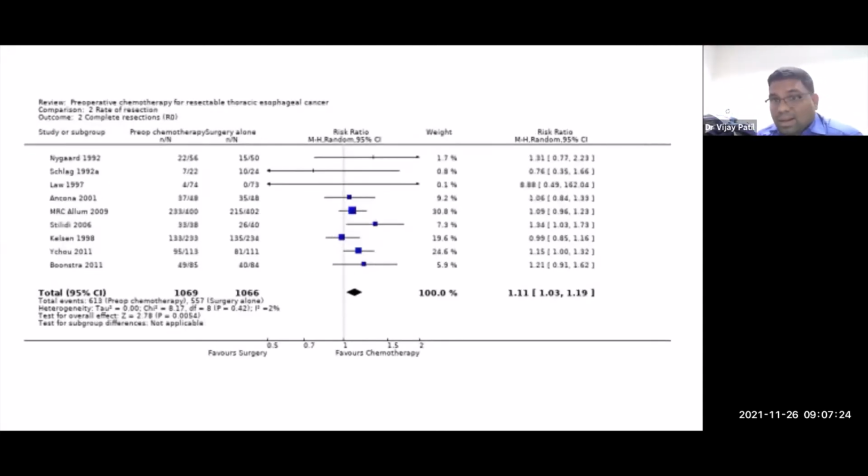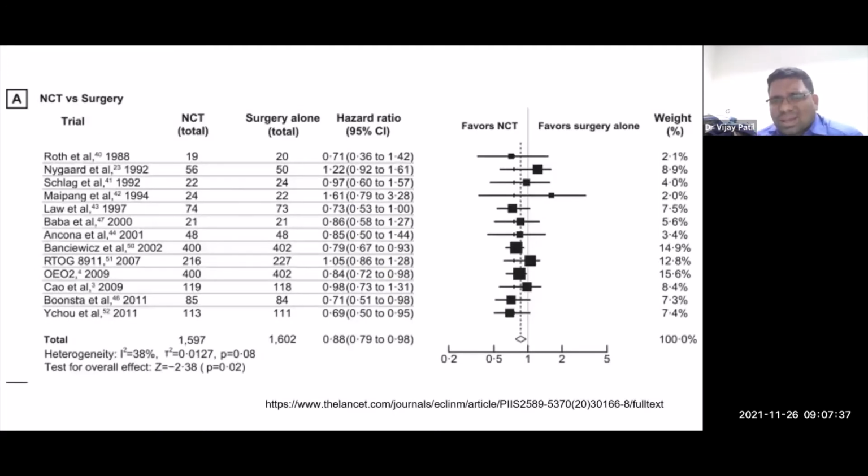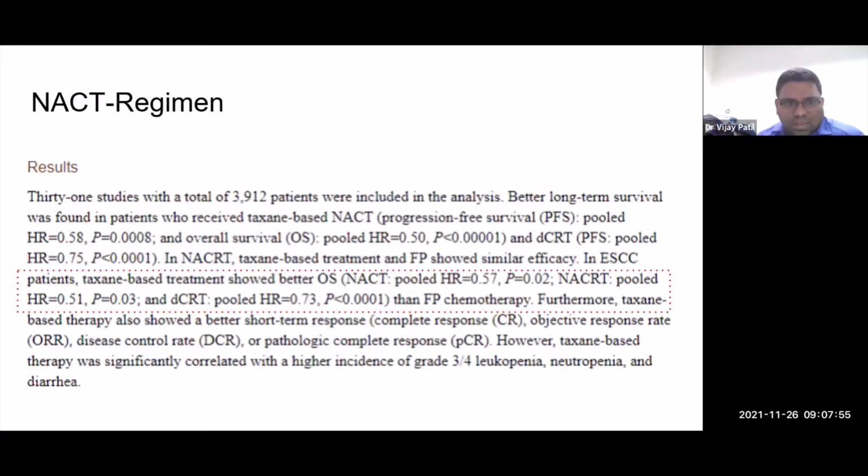Now, did it lead to an improvement in R0 resection rates? The diamond again is on this part, which favors chemotherapy. So it also led to an improvement in R0 rates and complications. So again, overall, it suggests that giving neoadjuvant chemotherapy leads to an improvement in survival. It doesn't lead to an increase in postoperative morbidity. It leads to better R0 resection rates. Another meta-analysis, this time in Lancet, again with the same results, that it seems to be a better regimen.